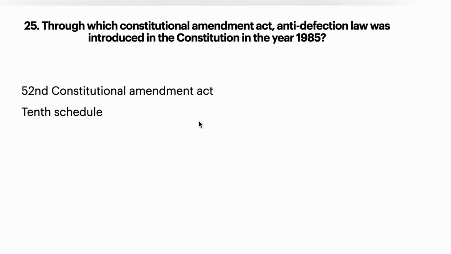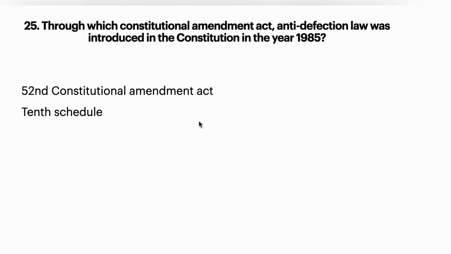Okay. 25th question, through which constitutional amendment act was the anti-defection law introduced in the constitution in the year 1985? So the anti-defection law was introduced in the year 1985 under the 52nd constitutional amendment act, and it is in the 10th schedule. Now what is the 7th schedule?